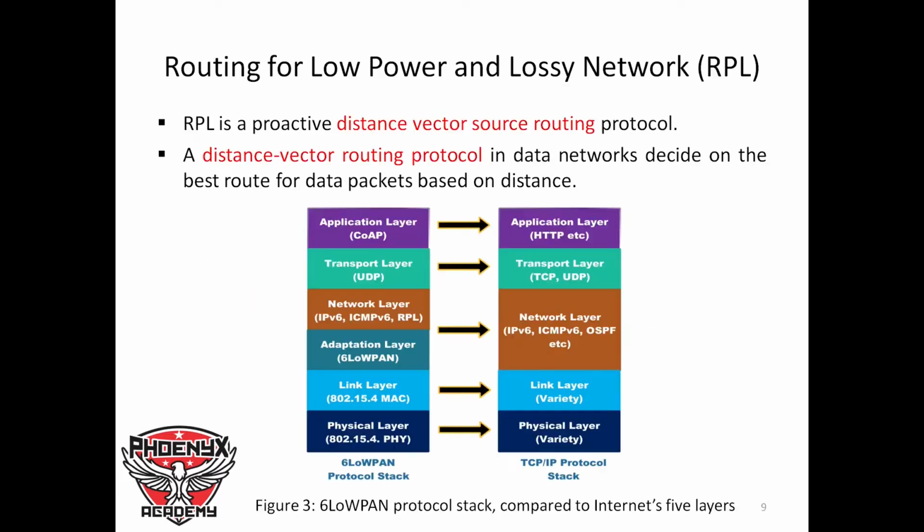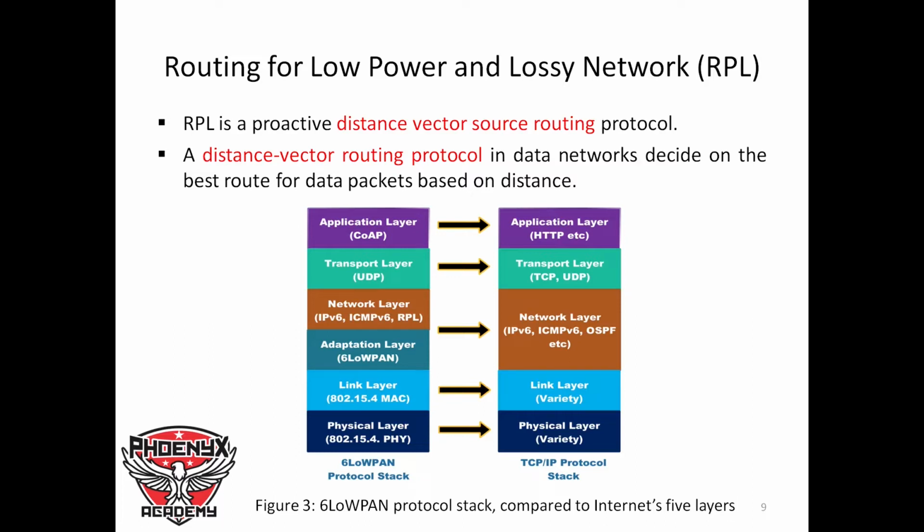Now, let's go to Figure 3. This is Figure 3 where we have the 6LoWPAN protocol stack mapped with the traditional TCP/IP protocol stack. We have the application layer, and in the 6LoWPAN network, some of the protocols used is CoAP, while in the application layer of TCP/IP, we have the HTTP protocol being used. At the transport layer in the 6LoWPAN network, it uses UDP, while in the transport layer of the TCP/IP protocol, it uses both TCP and UDP.